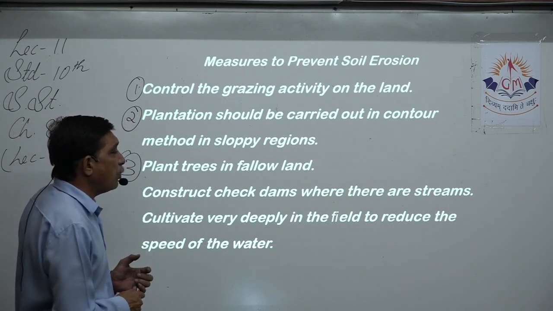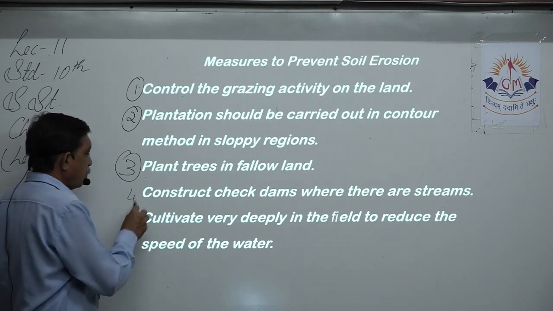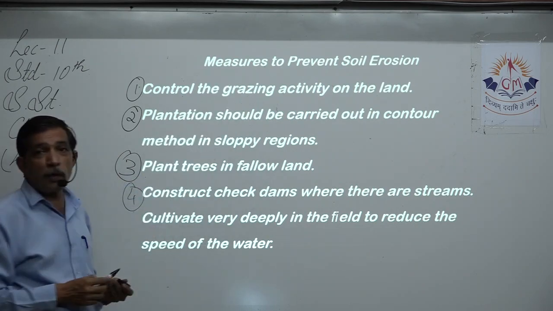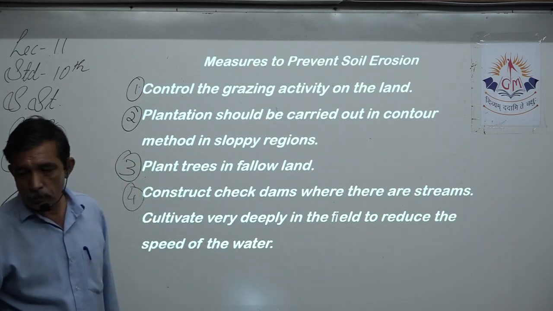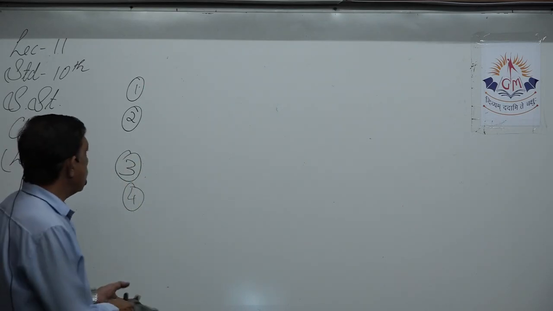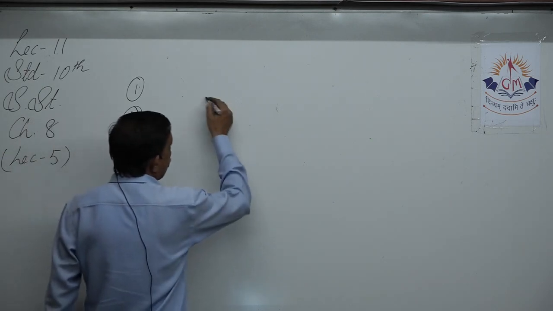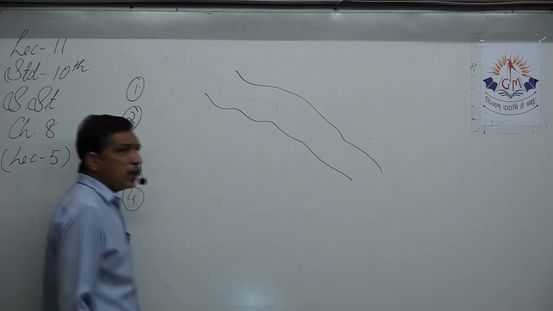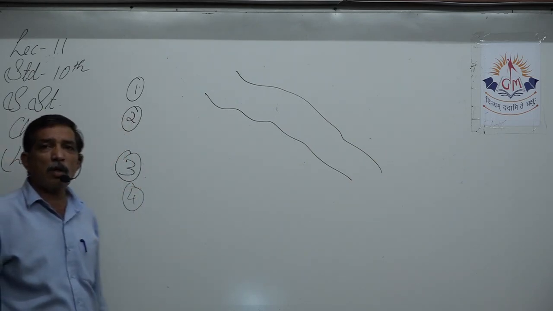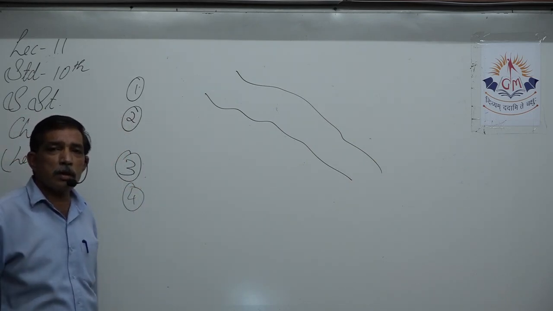Construct check dams where there are streams. This is the fourth point. These are the measures to prevent soil erosion. How will this happen? What are check dams? Yes, a river is flowing in a particular area. It's a very small river, right? River or stream. Yes, it's not such a big river.